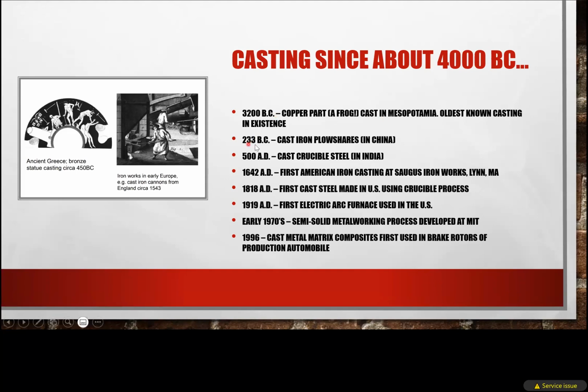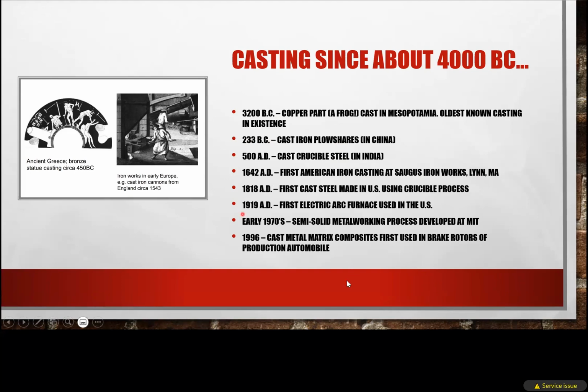Then in 233 BC, cast iron plowshares in China. Then in 500 AD, cast crucible steel in India. And in 1642, the first American iron casting at Saugus Iron Works, Lynn, MA. So these are the histories of castings during the different times.